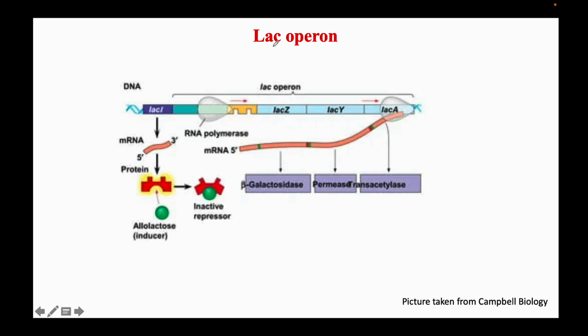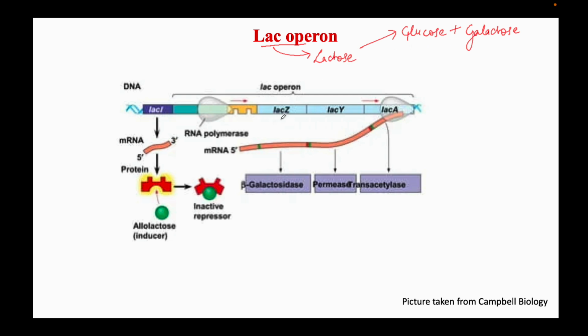As the name suggests, operon basically means a cluster of genes. These cluster of genes are responsible for lactose metabolism. Lactose is a sugar made up of two simple sugars, glucose and galactose.